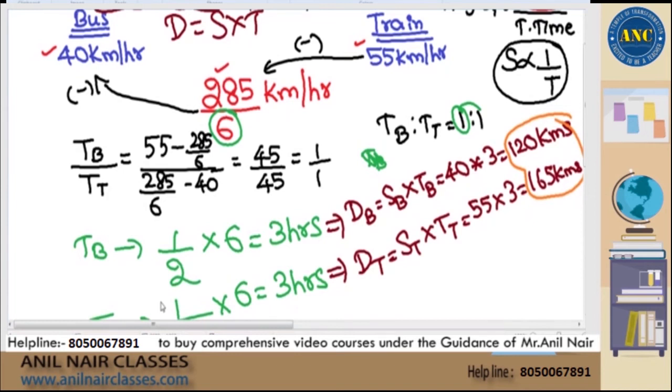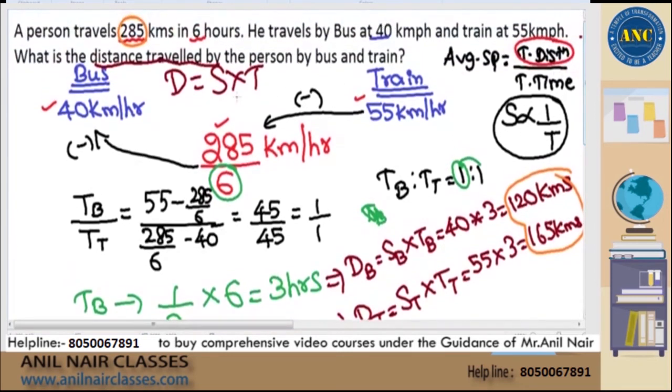Varun, this is for you and all the other students who did not understand it. One more last time I am repeating, sir. Please listen to this. Bus is given as 40. Train is given as 55. Average is nothing but 285 by 6. Allocate. This is speed, speed and speed. If I allocate speed, I will get ratio of time period because they are inversely proportional.